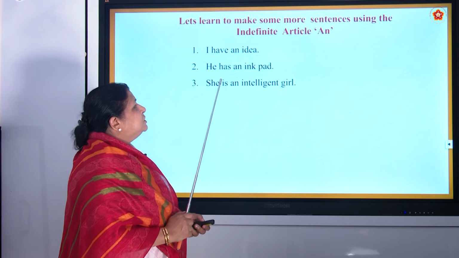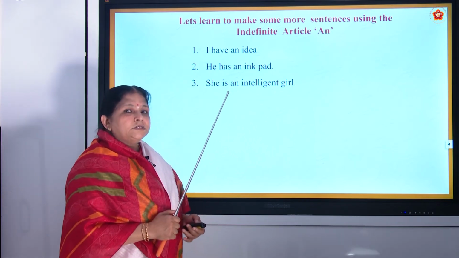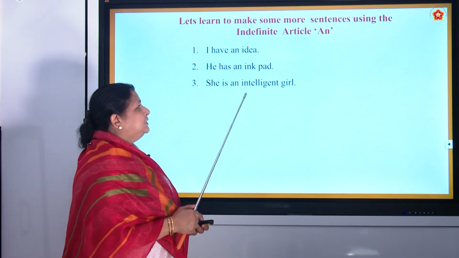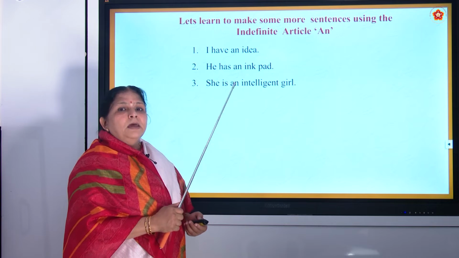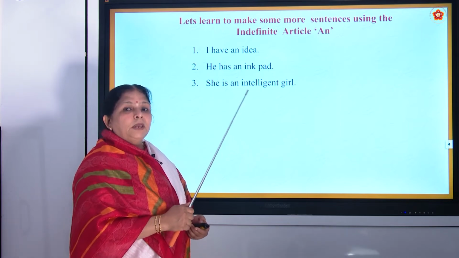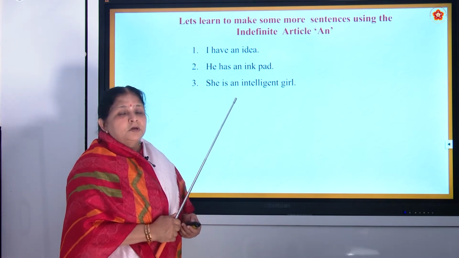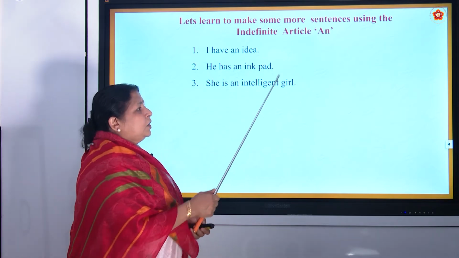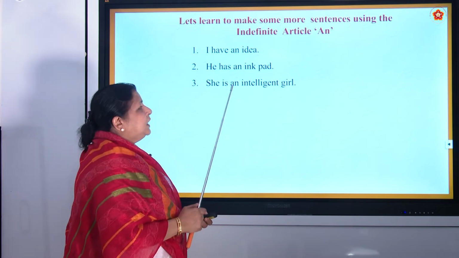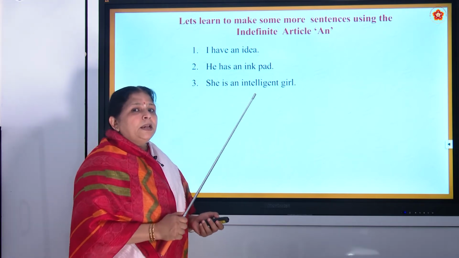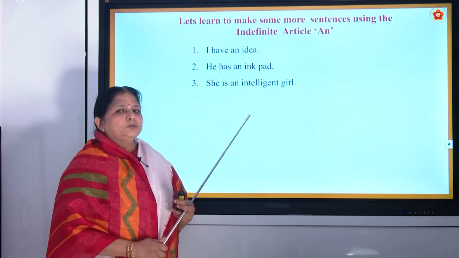Very good. She is an intelligent girl. So, why an intelligent girl? She is an intelligent girl. Intelligent, I-N-T-E-L-L-I-G-E-N-T. This is a new word, so please make a note of it. On the side, you have to write all the difficult words I tell you. Intelligent, I-N-T-E-L-L-I-G-E-N-T.